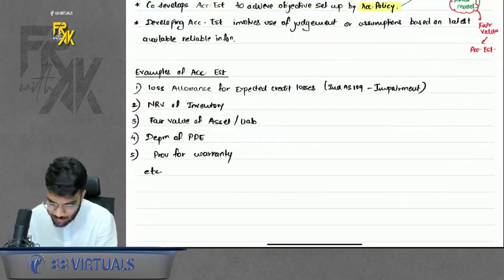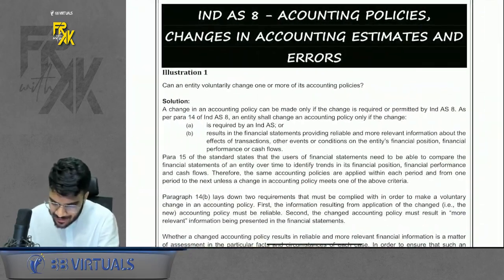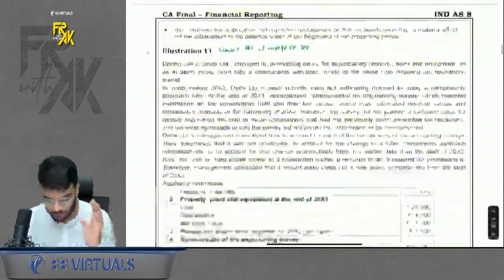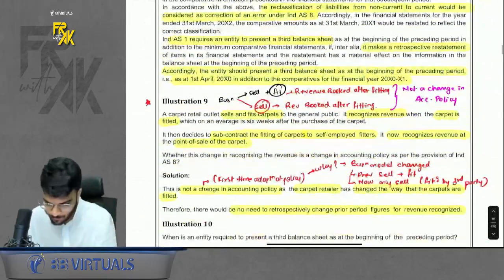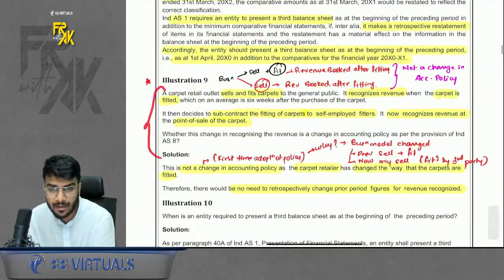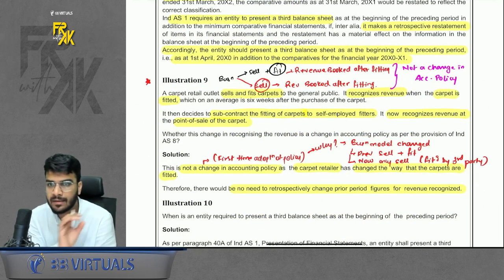So this was the conceptual discussion of Ind AS 8. Of course, there are many questions which are very straightforward, so my focus will be more on those questions which are crucial from your exam point of view. Okay. Illustration number 9, you should read it. See what it says. I will give you an overview of it.